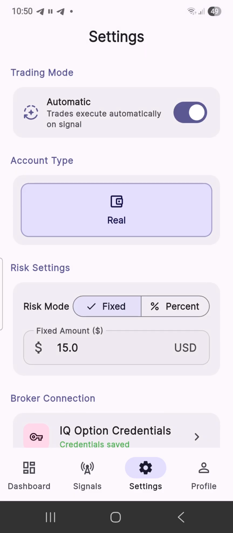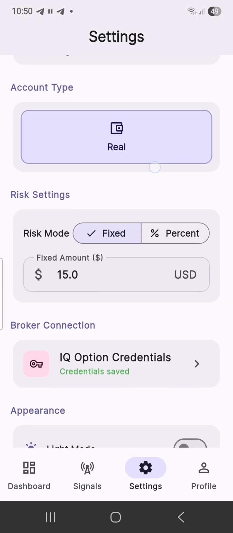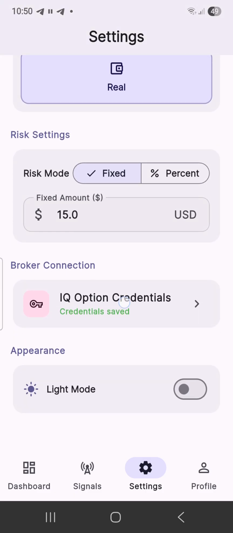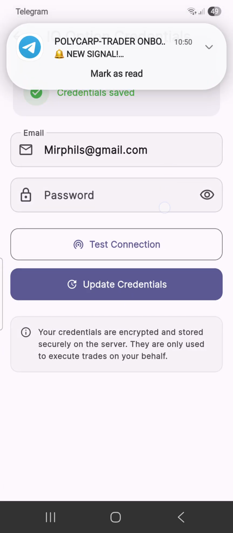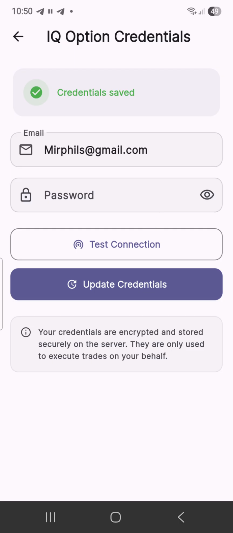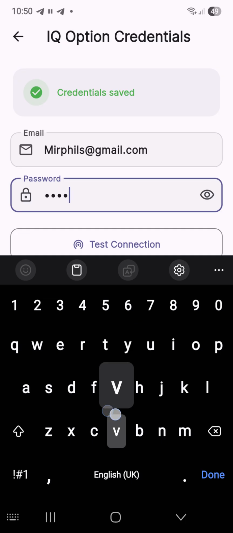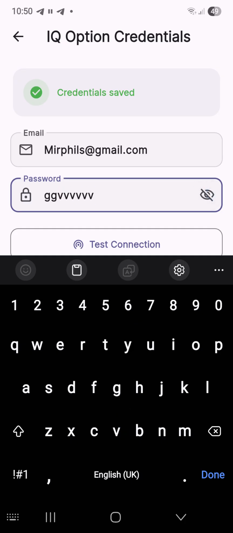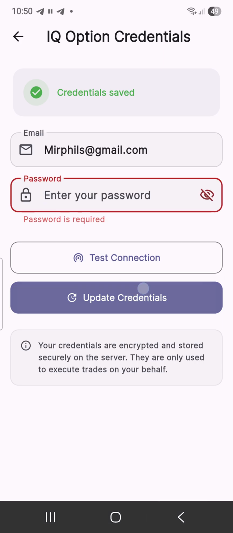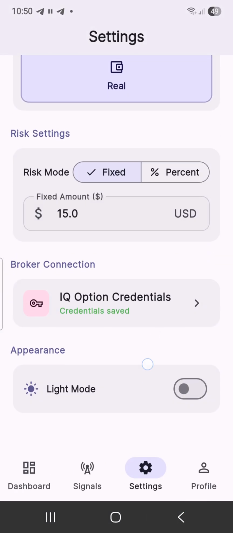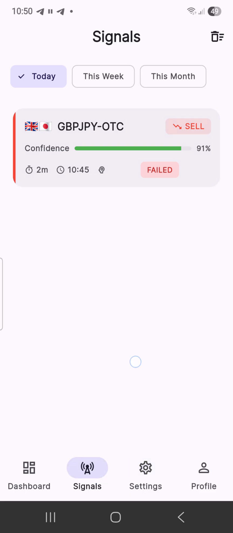So for this, ensure you're on automatic. Ensure you set a fixed price. Ensure the details that you used to register are fully correct. See, when you type the password, please check it very well so that you can be able to get in. Then you click on update credentials as usual. So after that, you come to signal to check if a trade has been dropped.